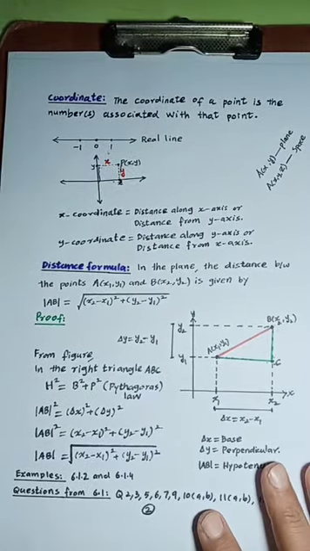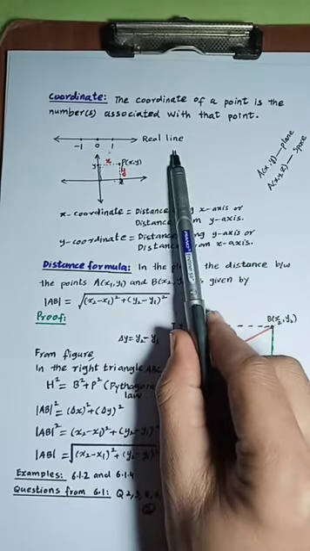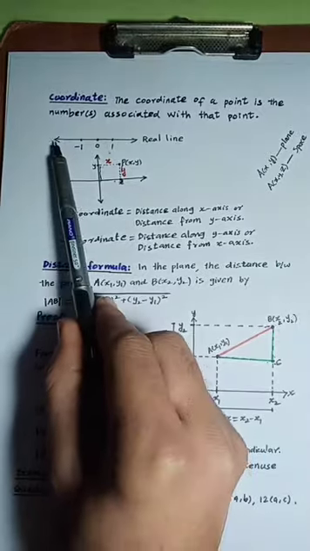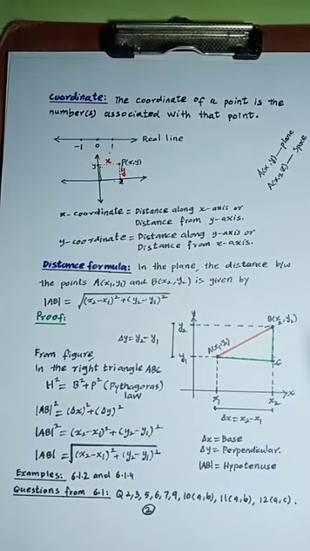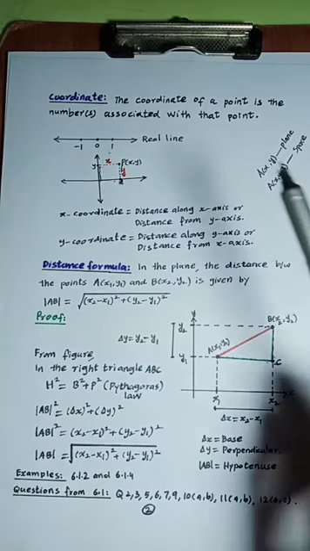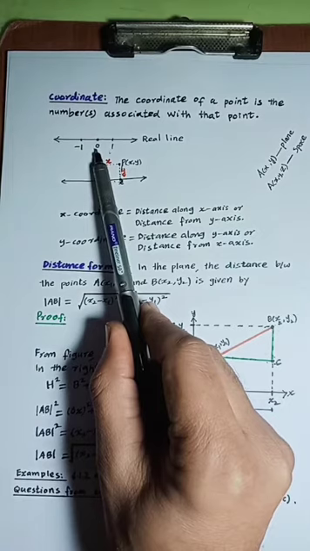Dear students, you know that a line consists of an infinite number of points. Now if we come to a real line, you observe that a real line consists of an infinite number of points. We usually associate a number with points in order to locate the position of the point. Dear students, here is a point, we have associated 0 with that.